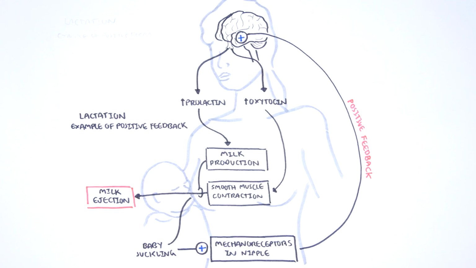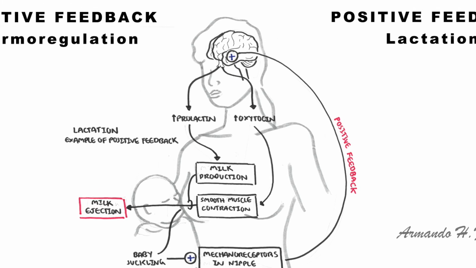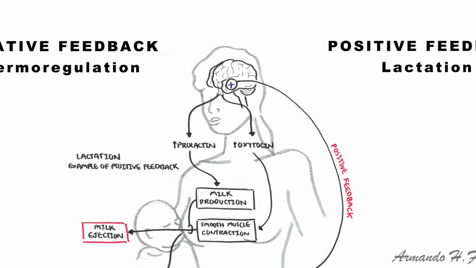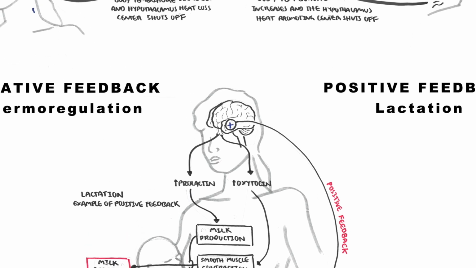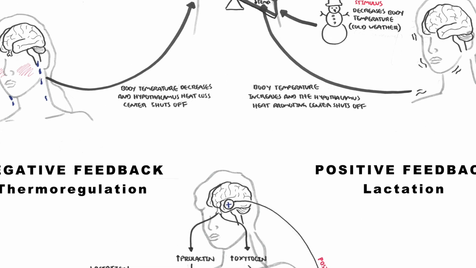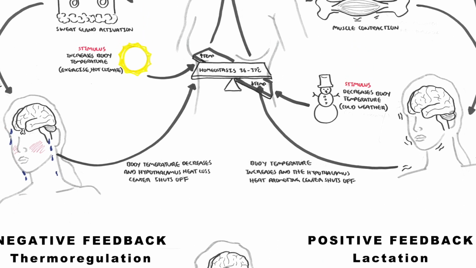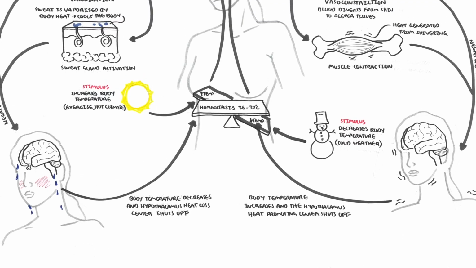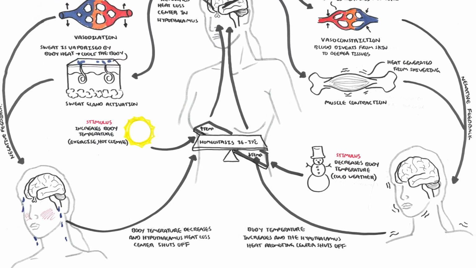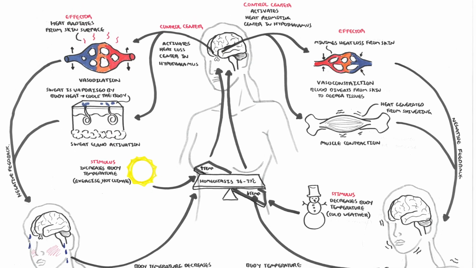Positive feedback can be dangerous because of this self-amplifying capability, which can quickly change the internal state of the body to something far from its homeostatic set point. So I hope you enjoyed this video on homeostasis. We looked at the two main mechanisms. The main mechanism of homeostasis is through negative feedback, but also there's something called positive feedback, which is important to know.